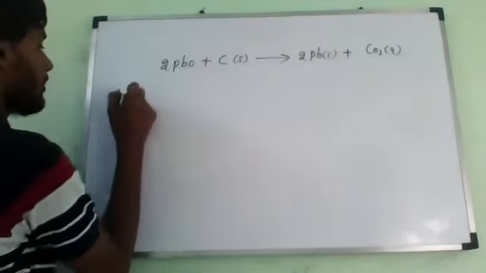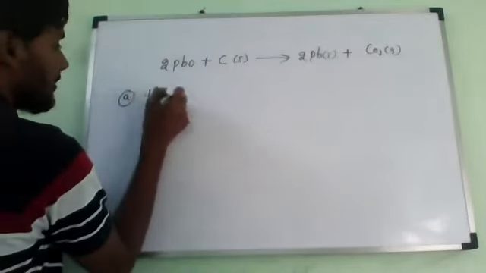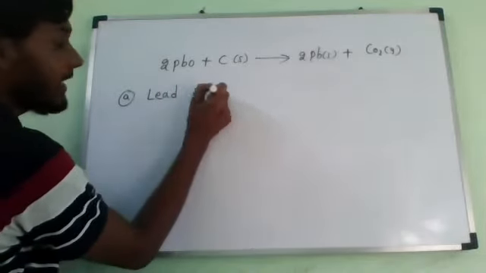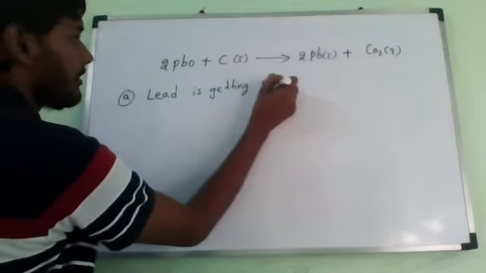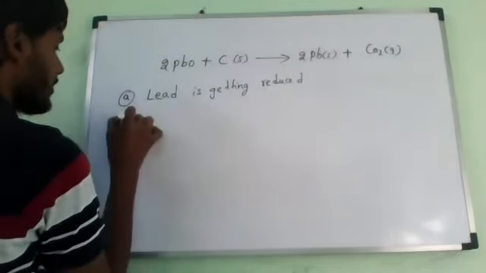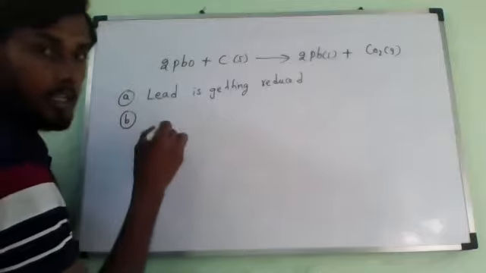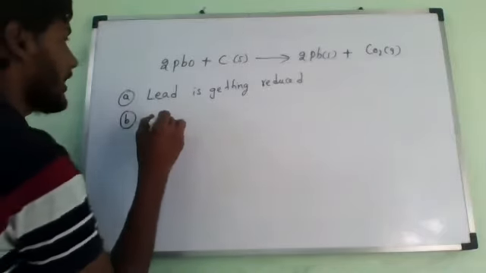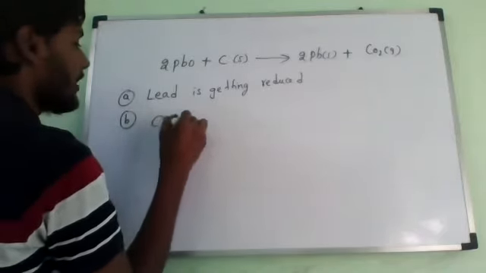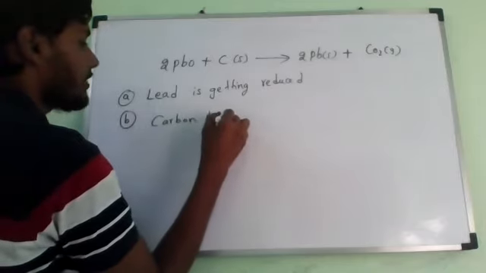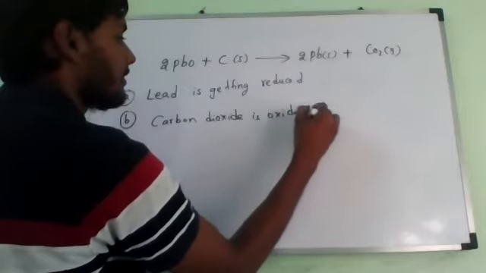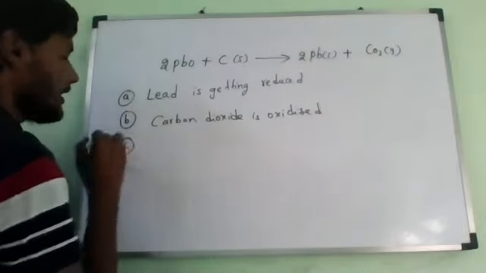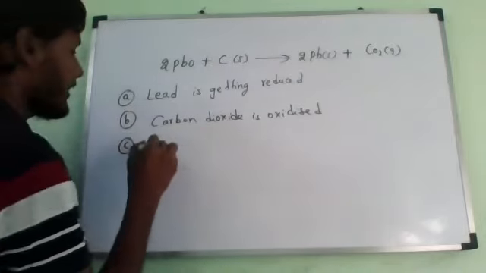Now, find the incorrect statement. Option A: lead is getting reduced. Option B: carbon dioxide is getting oxidized. Option C: carbon is getting oxidized.